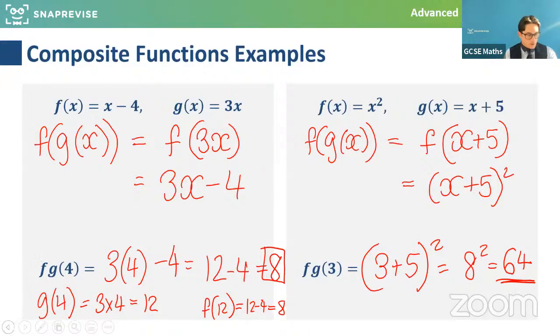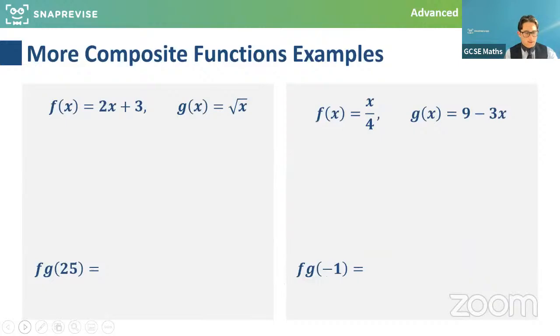So another couple of questions just to get us thinking carefully about what happens here. So you've got the f function, which doubles it and adds 3. And you've got the g function, which square roots it. So again, if I want to think about what would we get if we did f of g of x.